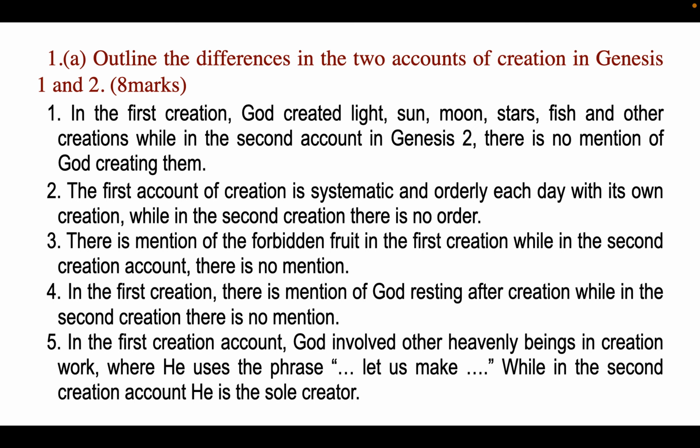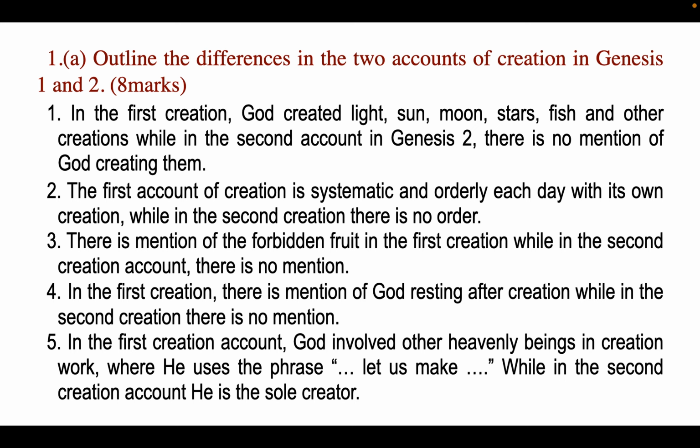The first account of creation is systematic and orderly, each day with its own creation, while in the second creation, there is no order. In the first creation, man and woman were created, while in the second creation, man was created first from dust, and God breathed life through man's nostrils, after which God created woman from man's rib.